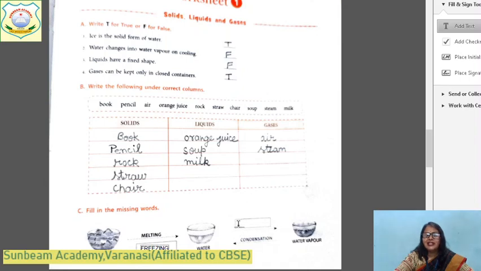What process you will write here? Water changes into water vapor. Evaporation. E-V-A-P-O-R-A-T-I-O-N. Evaporation. You all will be able to do this? Of course, you all will be able to do this. Okay, children?